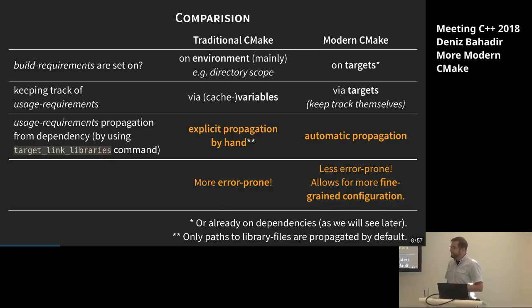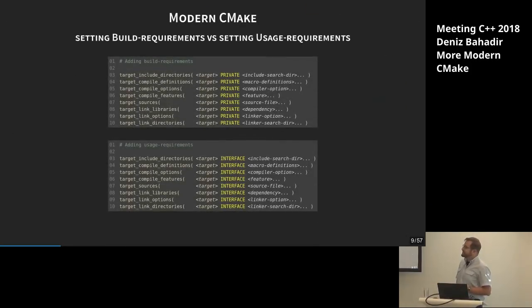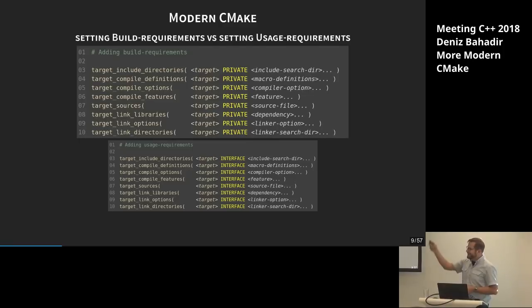Okay. And for that, in modern CMake, we have several commands to set the build and the usage requirements. And they all start with target_. These are the ones that currently exist, or the latest ones will exist with the next upcoming release, 3.13. I'm not sure when it will be released, but it should be within the next month, I guess.